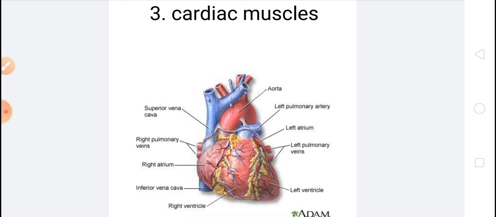So these are the muscles present in our body. Children, in our next video we will study how muscles work and how we can take care of our muscles. So that's all for today.